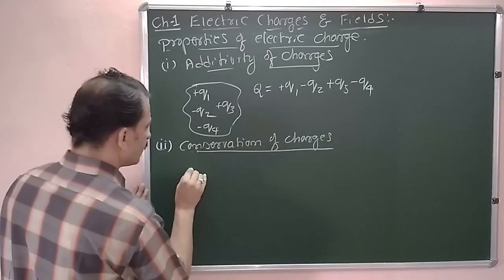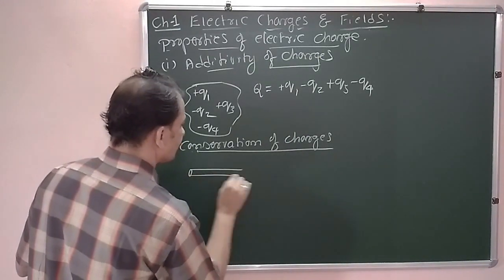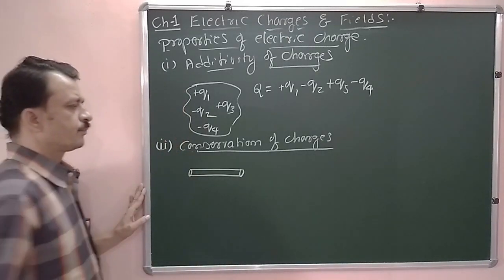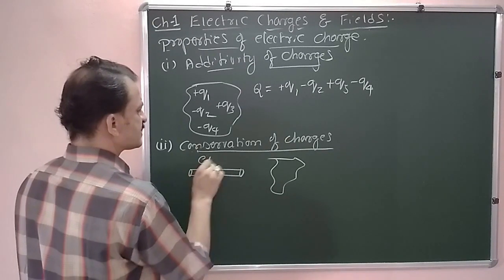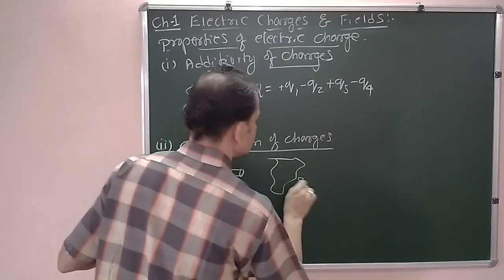Let me give one example. Now I have a glass rod. Now I have a silk cloth. This is glass. This is silk.